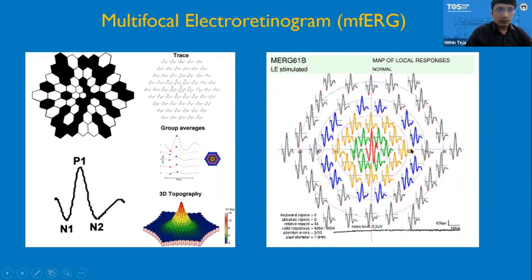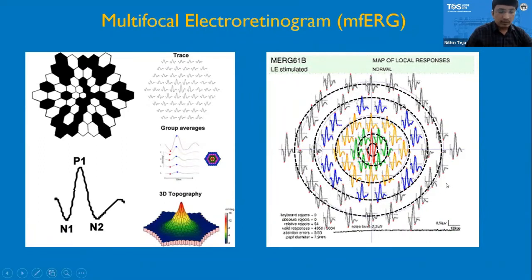So in this photograph, you can see there are 5 circles. The first circle is mainly the foveal, which describes the foveal function. Second circle indicates the parafovea. Third circle depicts the perifoveal area. Fourth circle depicts the near periphery, and the fifth circle depicts the central part of the mid periphery.